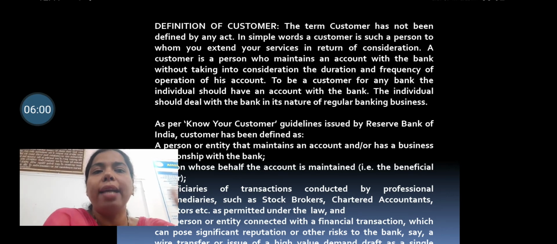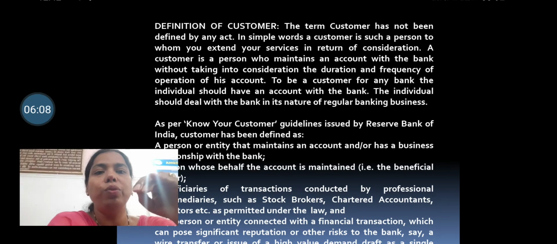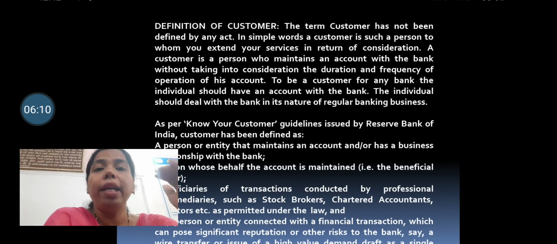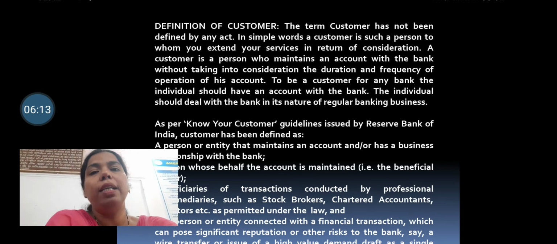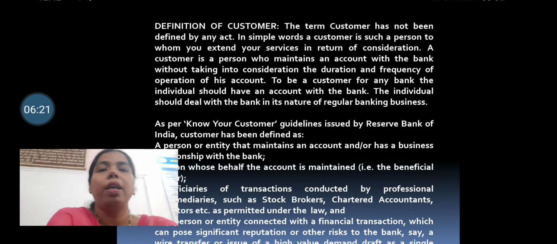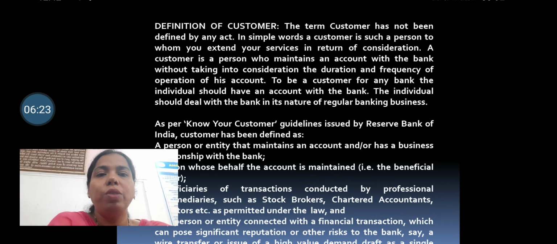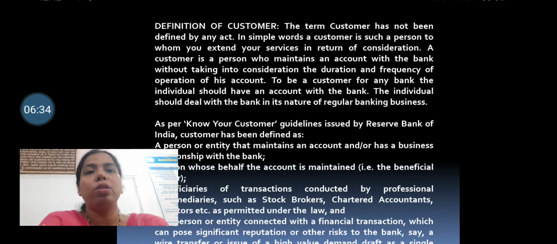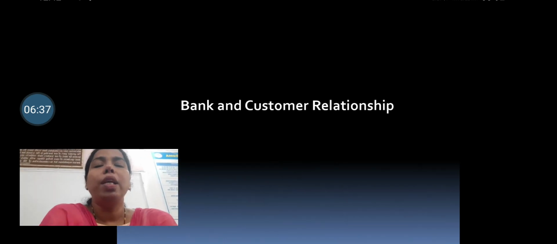A customer is a person or entity that maintains an account or has a business relationship with the bank. So if an individual has an account with the bank, he will be considered a customer of the bank. Suppose there is another person, an individual or an institution, whose account is also in the bank. That can also be a customer of the bank.